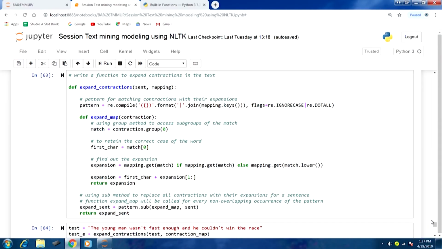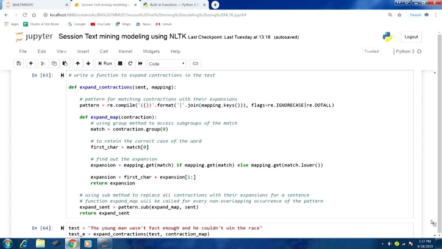So here we are using a ternary expression. With mapping.get, we have the mapping, so we are using the get method to get the value part based on the match, where the key part is going to be the contraction that is passed. If it is true, then we will use that. If it is false, then it might be present in lower case, so in the else part we have covered that scenario.